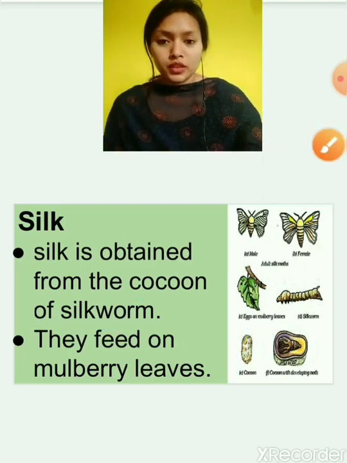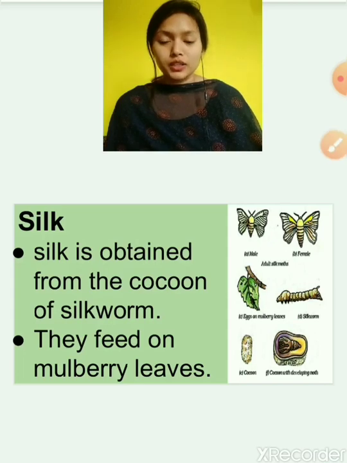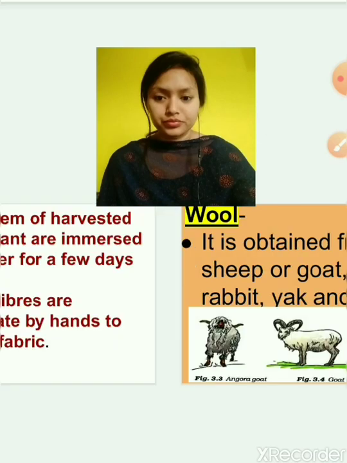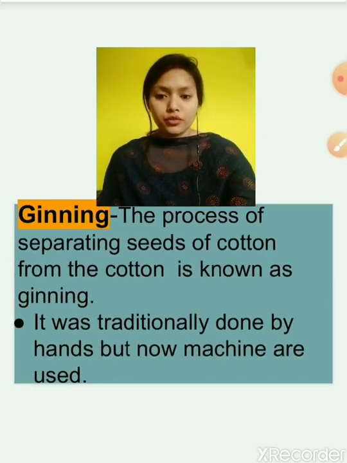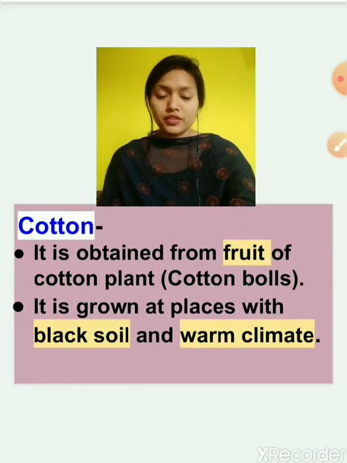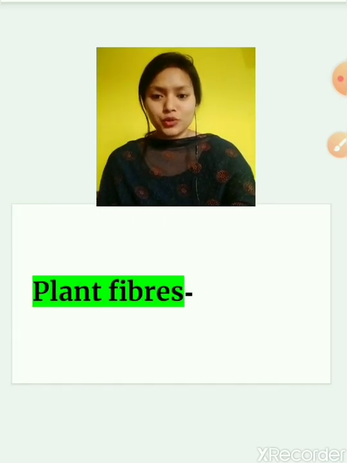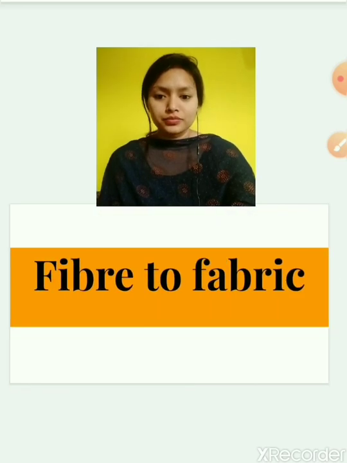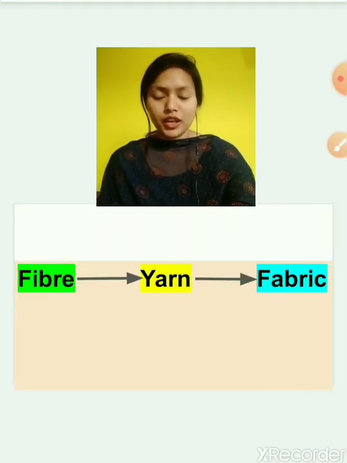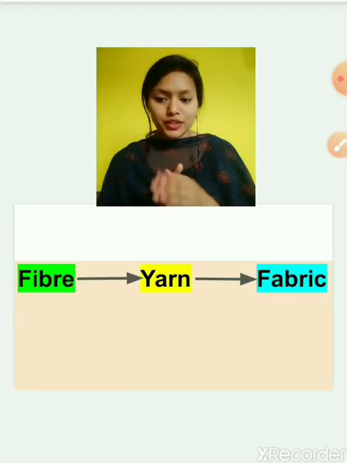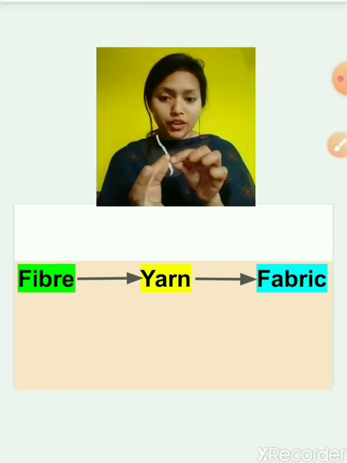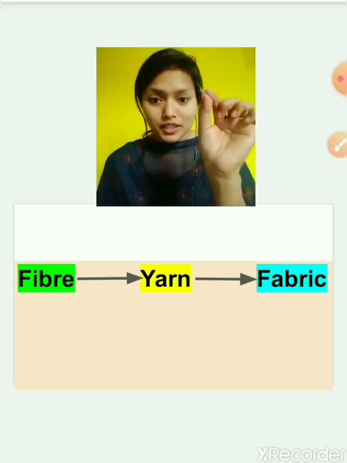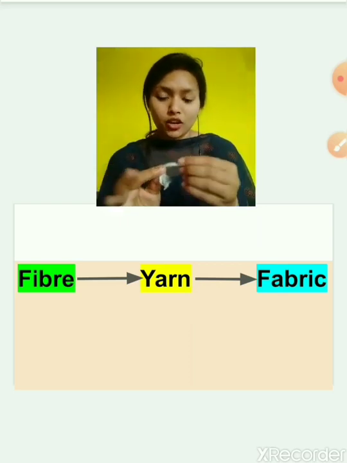So this was about plant sources or natural sources of fiber. Let us quickly recapitulate what we have studied. We started our chapter and studied that fibers are converted into yarn, or long thread.